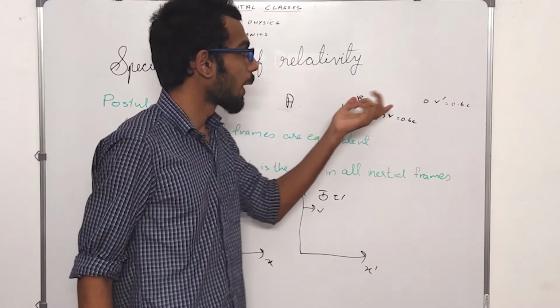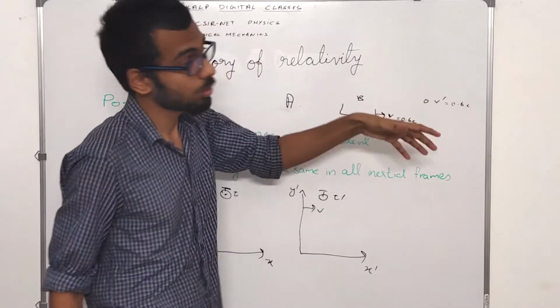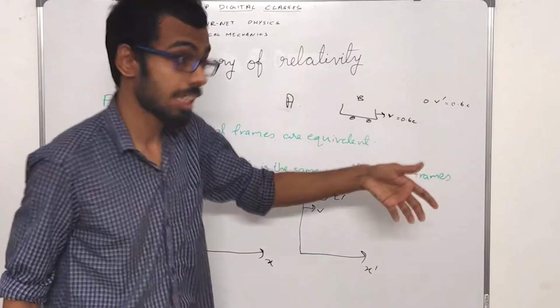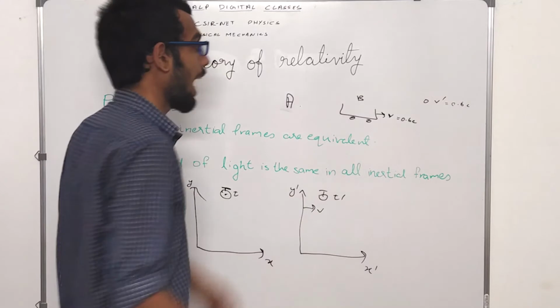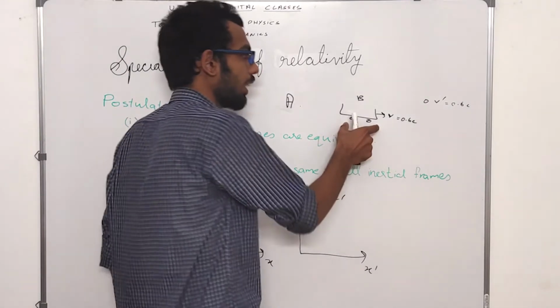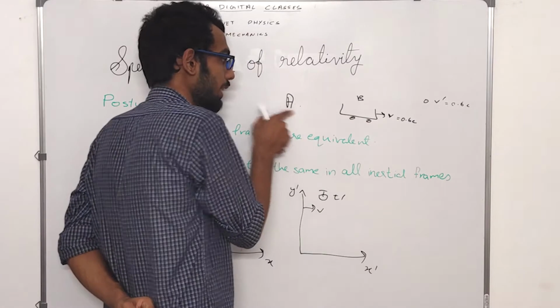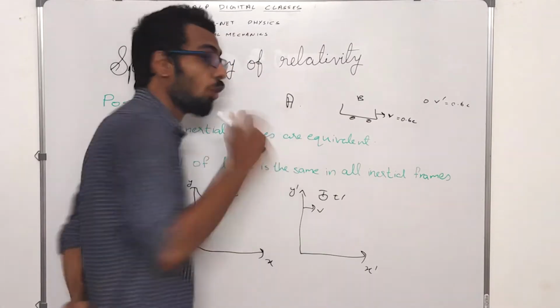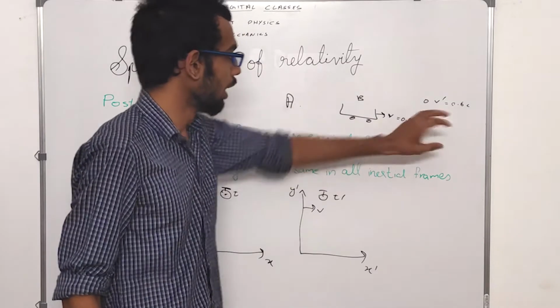So, in order for the total velocity to not be greater than c, the time as observed by the person in this inertial frame and this inertial frame is different. That is, the flow of time is different for both these inertial frames.